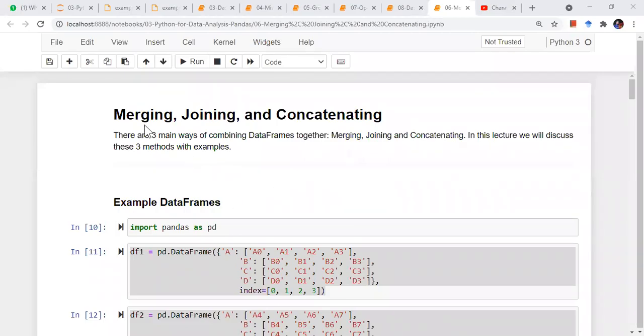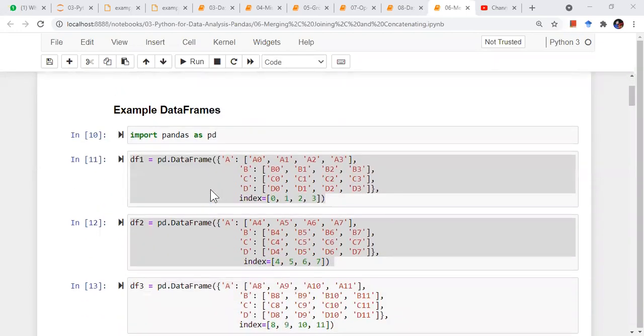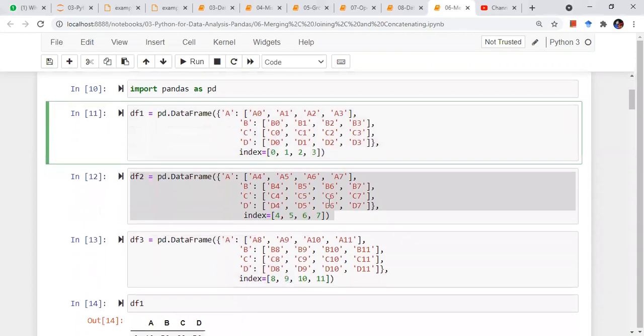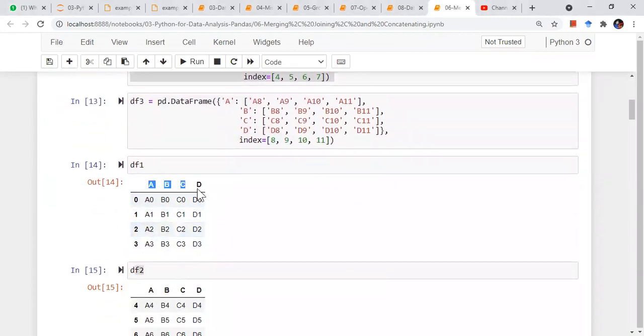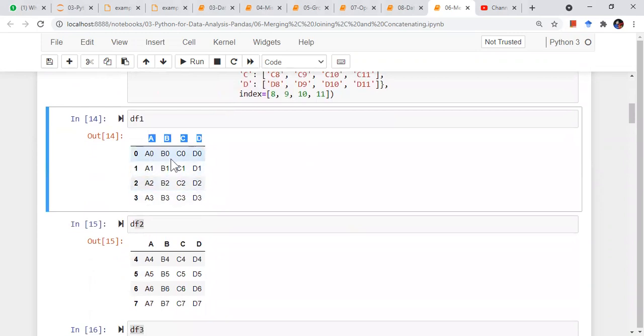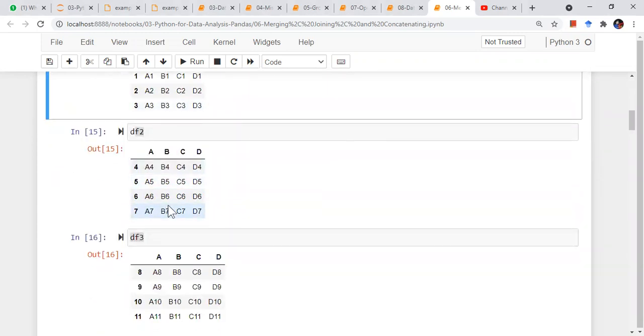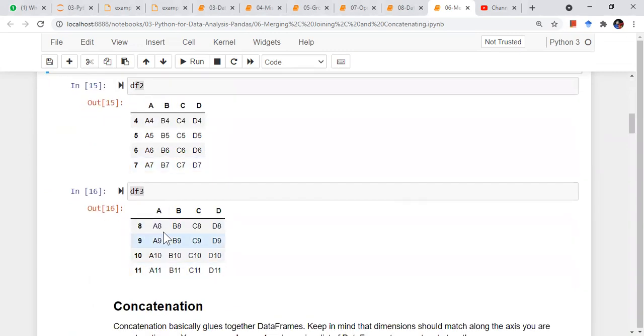So we were discussing merging, joining, and concatenating multiple data frames by using the Pandas library, right? We have seen this. We have three data frames: DF1, DF2, DF3, which look like this. They all have the same column names A, B, C, D, but the row values are different. The row values go from 0 to 3 in the first data frame, 4 to 7 in the second data frame, and 8 to 11 in the third data frame.